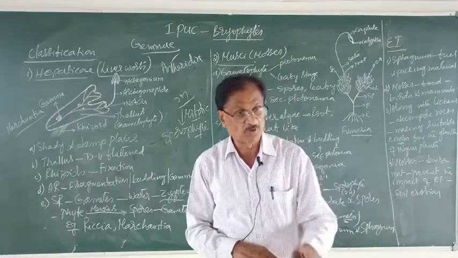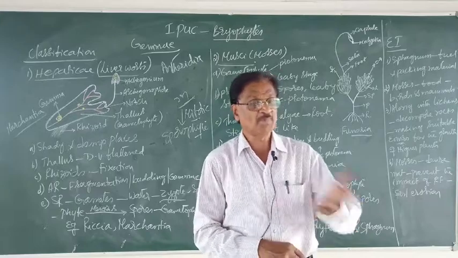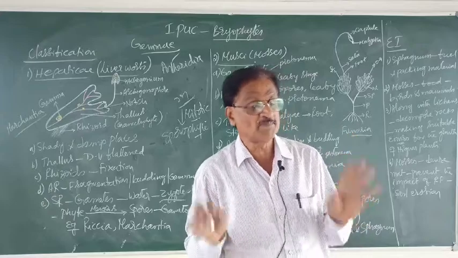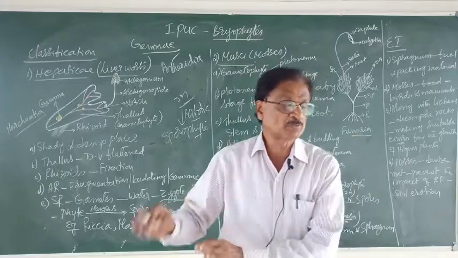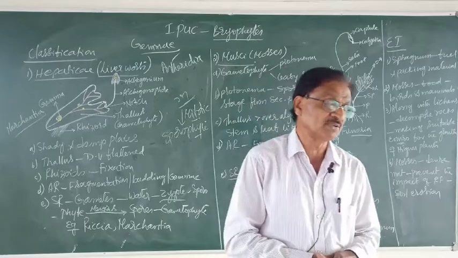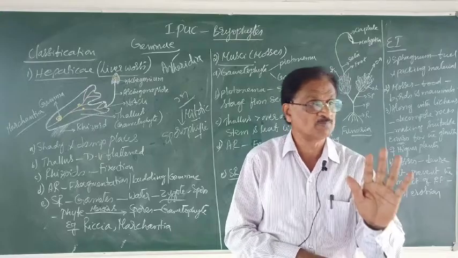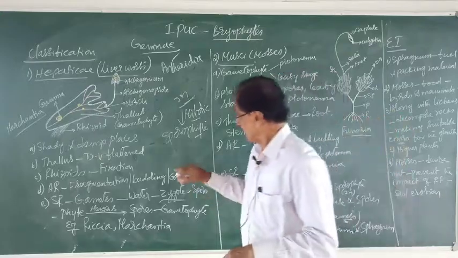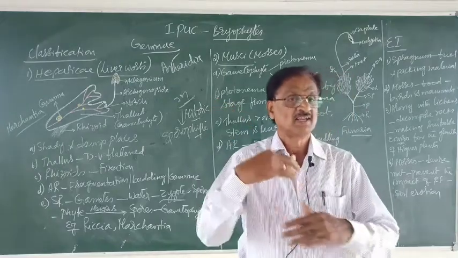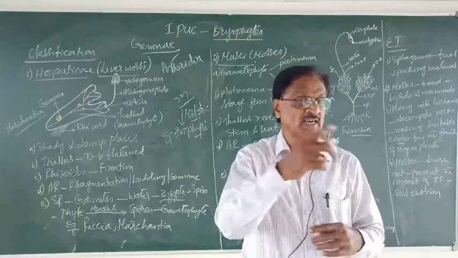Then these spores germinate and form what? The haploid gametophyte. Remember, spores are what? Haploid. How are these haploid spores formed? They are formed by meiotic division from a diploid sporophytic body. Now these spores form the gametophyte. Later on, the sporophyte is formed, then the gametophyte, like that.